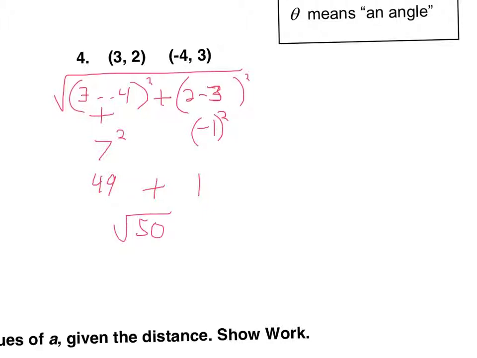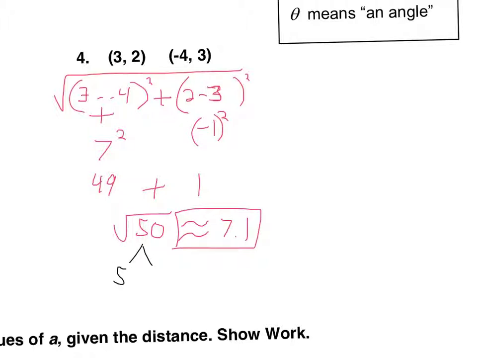Does square root 50 come out evenly? No, it doesn't. It equals approximately 7.1. But I always just type it in right away because if it doesn't come out evenly, you're going to need the approximate answer anyway. So you're not really wasting anything by doing that. And now let's go ahead and simplify this.